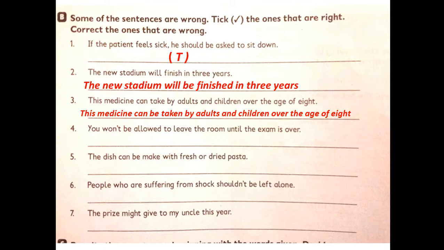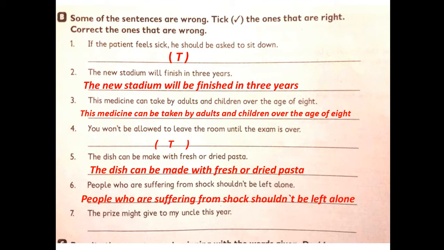Number four, you won't be allowed to leave the room until the exam is over. Number four is true. Number five, the dish can be made with fresh or dry pasta. Can be made, yes.